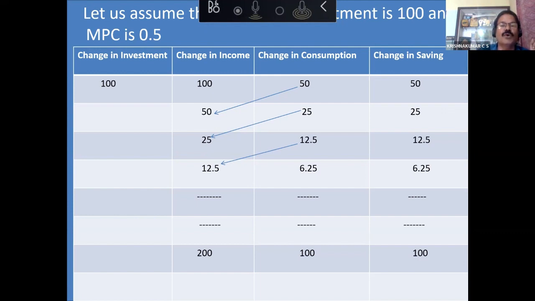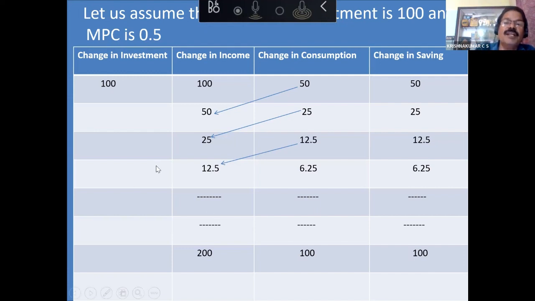Now, out of this 100 crore, how much will they consume and how much will they save? 50 crores they will consume, sir, and 50 crores they will save. Why 50-50? Because MPC is equal to 0.5. As MPC, marginal propensity to consume, is 0.5, so 100 into 0.5 is 50. So 50 will be consumed and 50 will be saved.